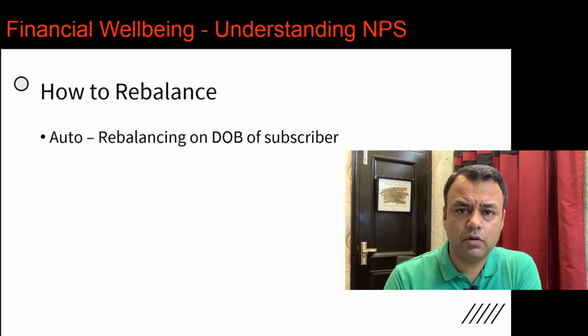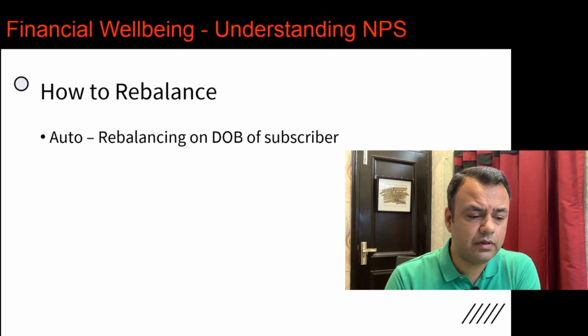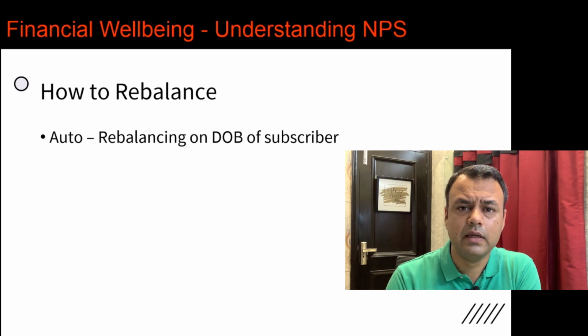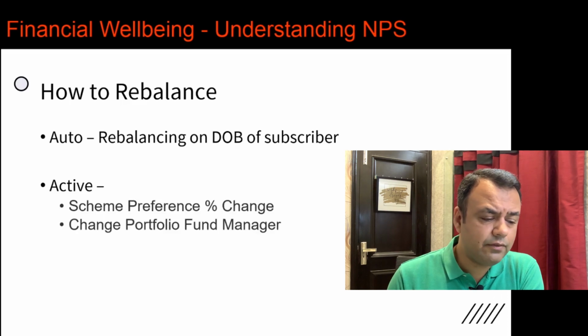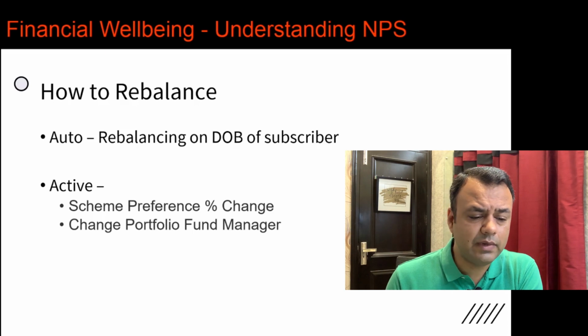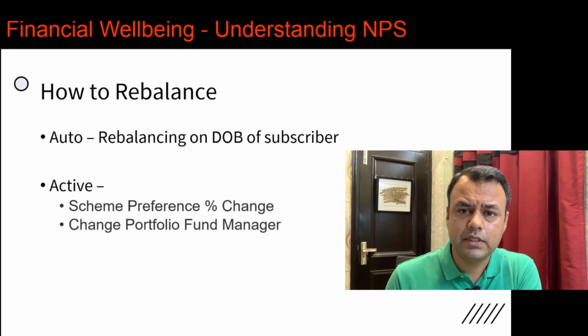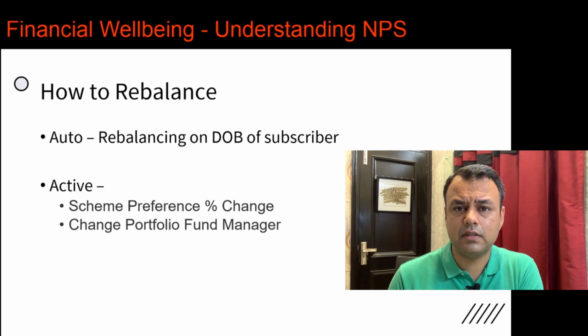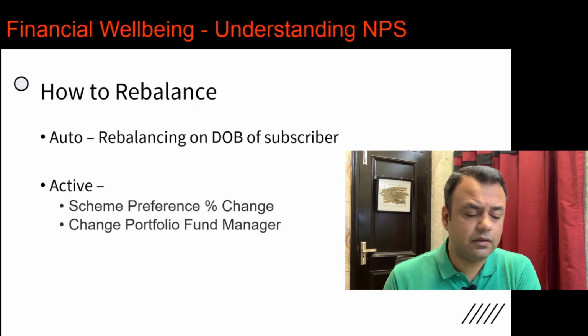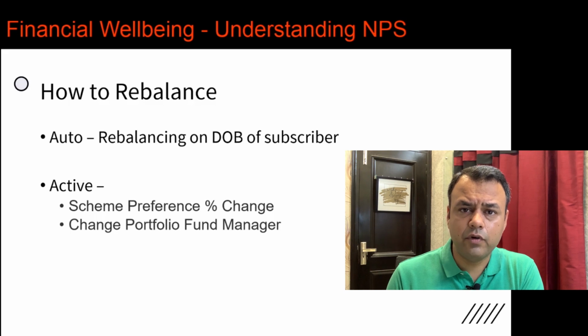In case of Auto, as I said earlier, the rebalancing of the portfolio happens on the date of birth of the subscriber. So, there is no manual intervention required, and hence no action required from the subscriber's point of view. In terms of Active, there are two ways the portfolio rebalancing can take place. One is you can change the scheme percentage preference, where you say that right now I am 60%, 30%, and 10% exposed, and I want to change it to 65%, 25%, and the rest 10%. That will trigger portfolio rebalancing for you.